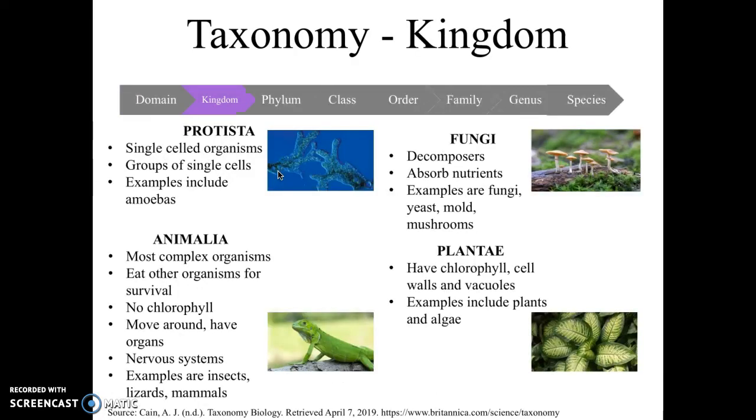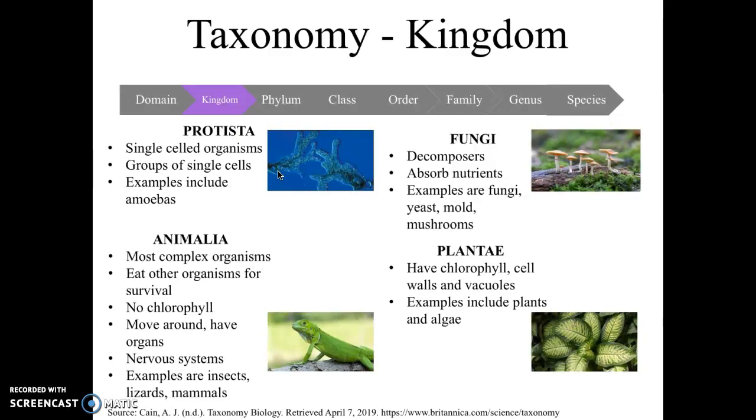The next classification is kingdom, and if you see here, there are only 4 kingdoms. The first one on the top left is Protista. It is usually single-celled organisms or groups of single cells, and an example would be an amoeba, and there's an amoeba there to the right. Under Protista, we have Animalia, and it is the most complex organism. They have to eat other organisms for survival, and they have no chlorophyll, so they cannot make their own food. They move around, have organs and nervous systems. Examples of Animalia are insects, lizards, and mammals. There's a photo of a lizard.